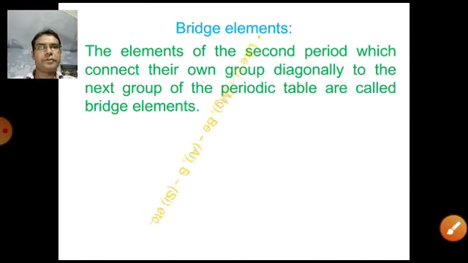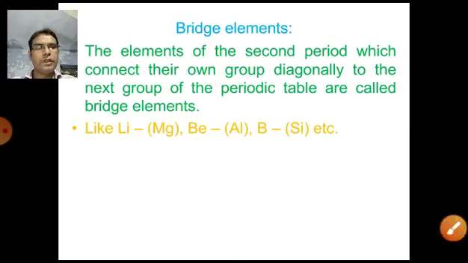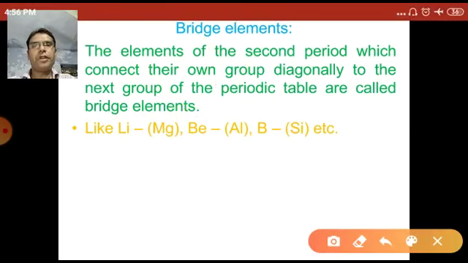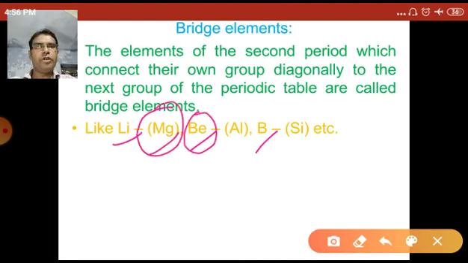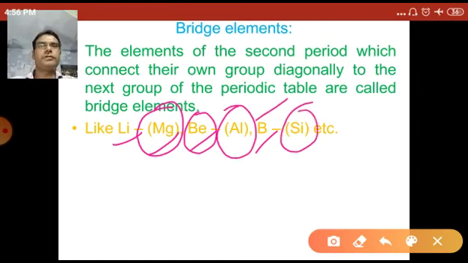For example, the second period elements lithium, beryllium, boron: lithium is diagonally similar to magnesium, beryllium is diagonally similar to aluminum, boron is diagonally similar to silicon of the next period. So these elements, lithium, beryllium, boron, are called the bridge elements.